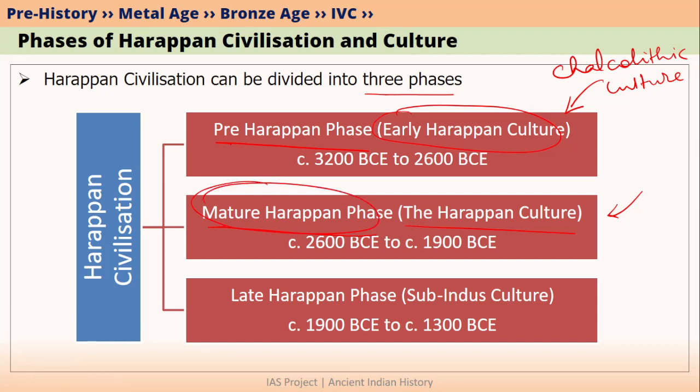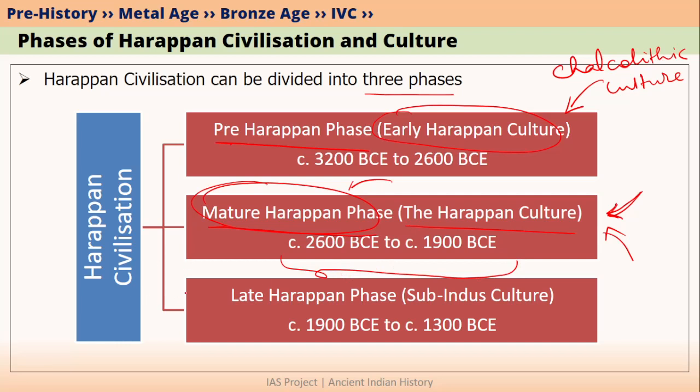Please remember, this is very, very important. When you read in a book and the term is just saying Harappan culture, then it always refers to the mature Harappan phase. Even in the lectures on IAS project also, when we just say Harappan culture, it will refer to the mature Harappan phase. And when did the mature Harappan phase occur? It occurred between 2600 BCE and 1900 BCE.